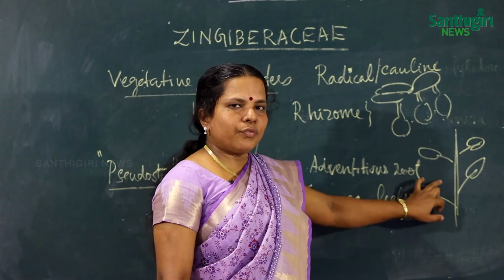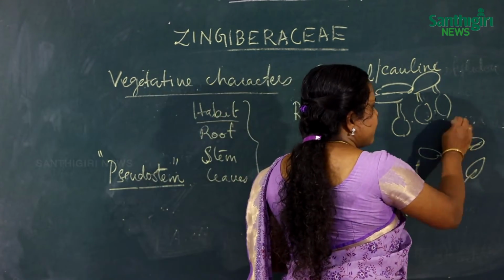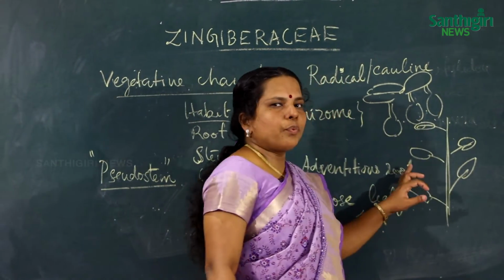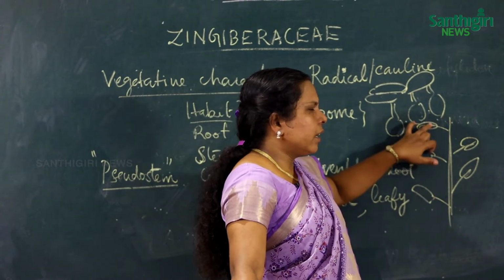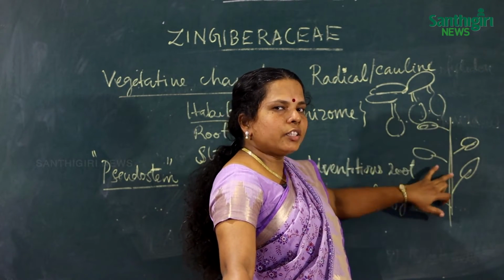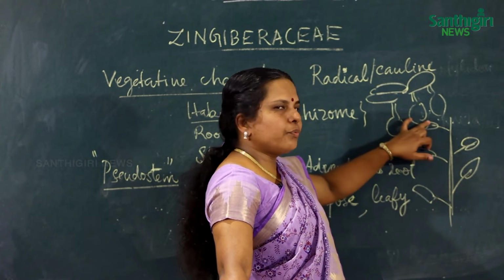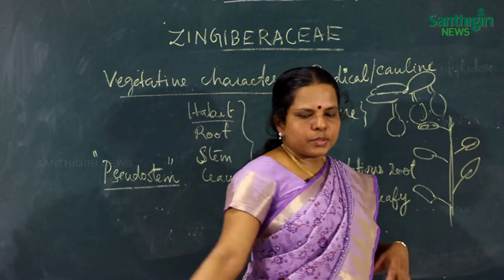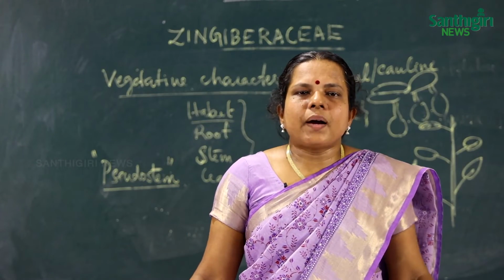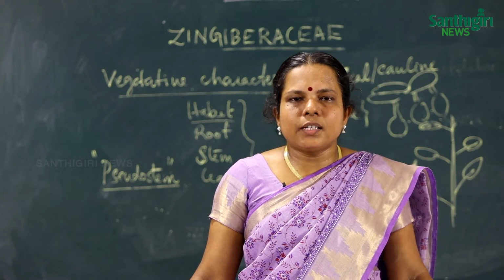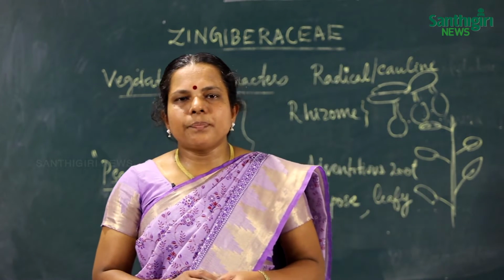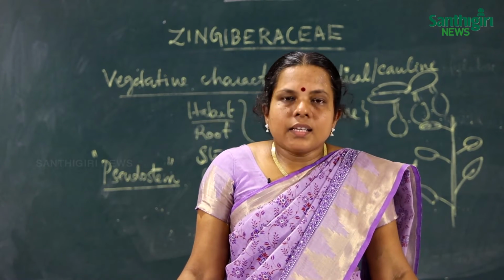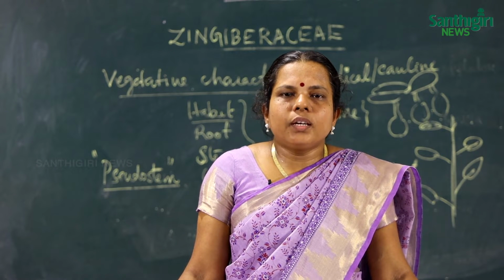In distichous leaf arrangement, the third leaf is parallel to the first leaf, and the leaves are arranged in an alternate manner. That is called the distichous type. In Costus, the leaves are arranged in a spiral, and the leaf tip is acute and the leaf margins are entire. Another important character is the parallel unicostate venation.